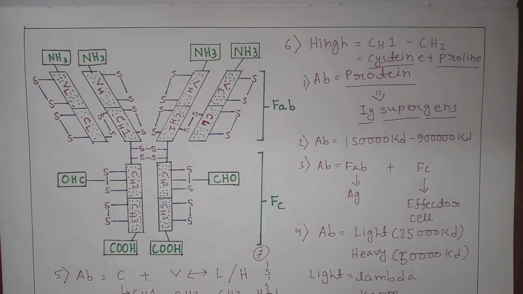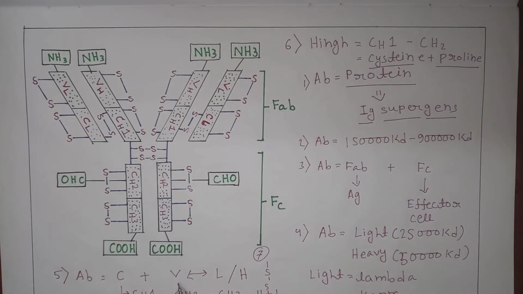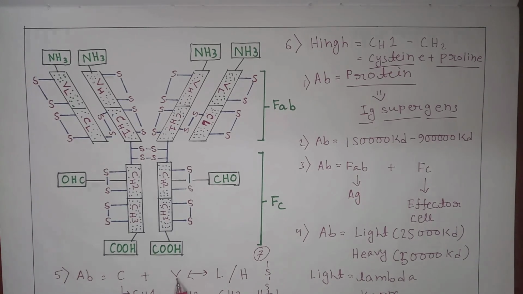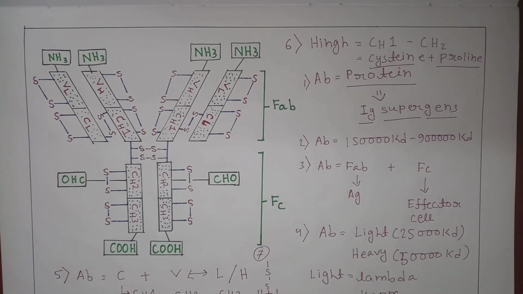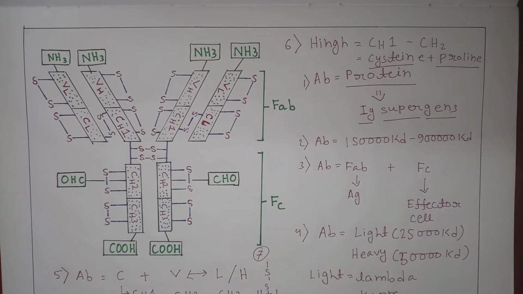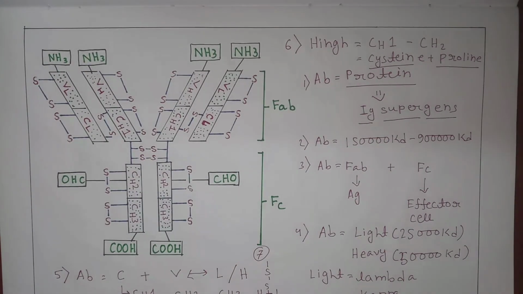Now our fifth point of view is antibody contains constant region and variable region, which both contain light chain and heavy chain. That means light chain and heavy chain both contain these two, variable and constant region. Constant region has three domains, CH1, CH2, CH3.